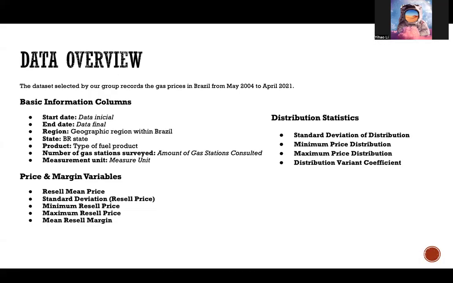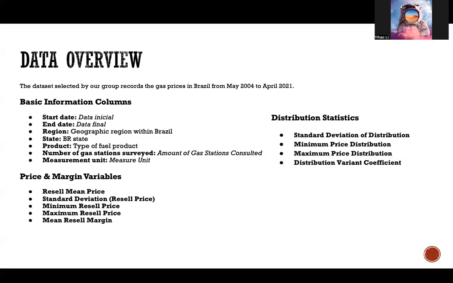And this is our data overview. Our data set records gas prices in Brazil from May 2004 to April 2021. It mainly contains the start and end date of each price period, the region and Brazilian states, the types of fuel products, and the number of gas station services as well. The last two parts are retail price and wholesale price and margin analysis.